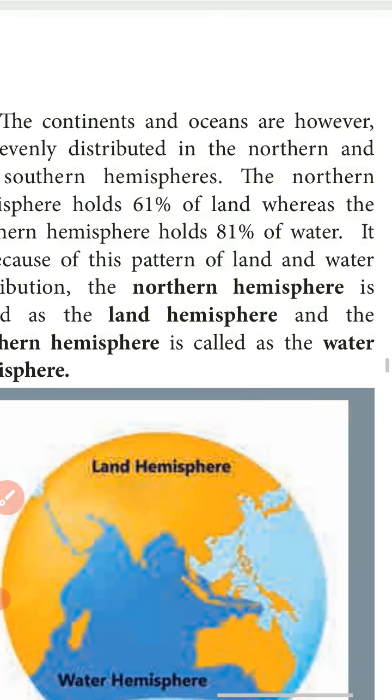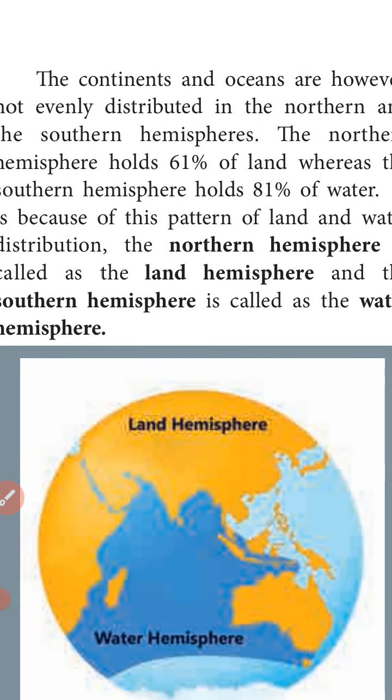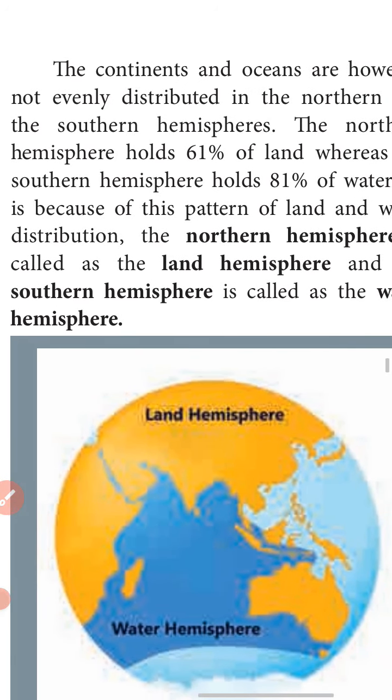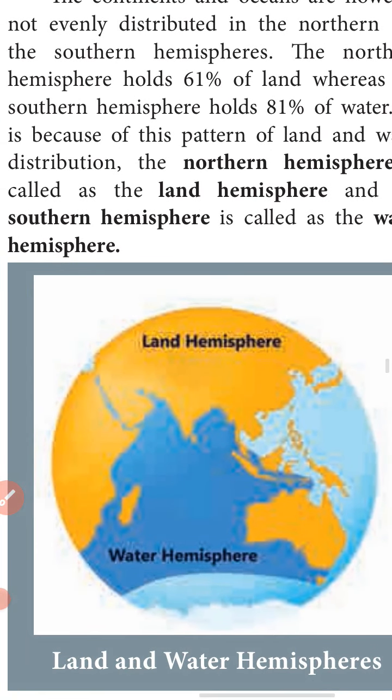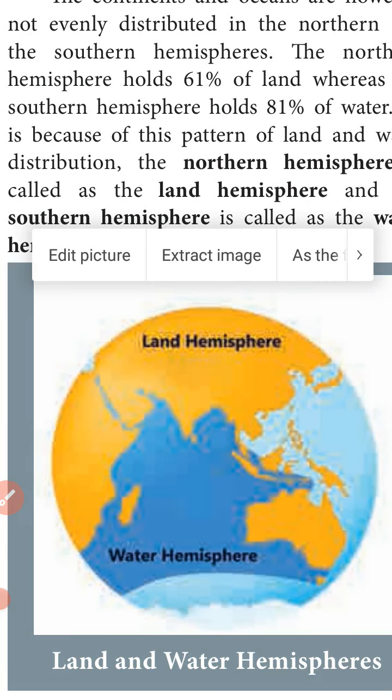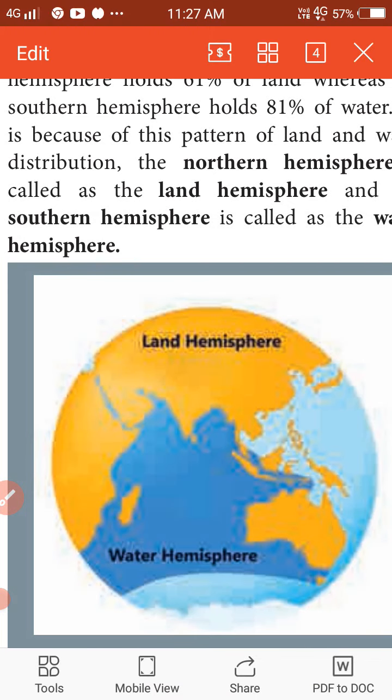The next one is that continents and oceans are not distributed evenly in the northern hemisphere and southern hemisphere. The northern hemisphere holds 61% of land. The southern hemisphere holds 81% of water.